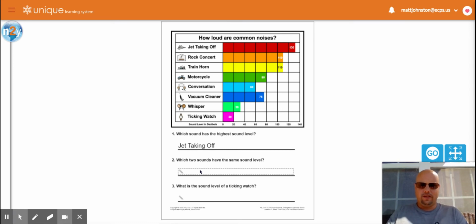Rock concert and train horn have the same noise level. So, a bonus question for this: what is the sound level that the two share? That's right, 110.